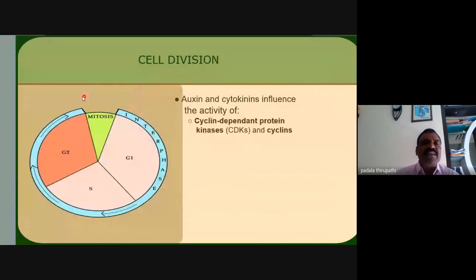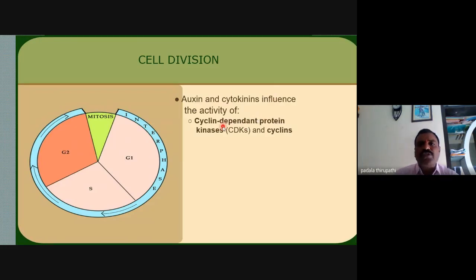This is the cell cycle we observe in this slide. This is the cell cycle: interphase with G1, S and G2, and then the M phase. The auxins along with the cytokinins influence the activity of the cyclin dependent kinases, the CDKs, and even the cyclins. These are the proteins involved in the most important checkpoints related to G1, S and G2, regulated by these auxins and cytokinins, my dear friends.